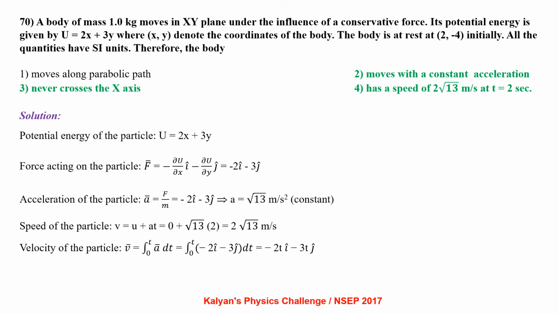Speed of the particle v equal to u plus at, 0 plus root 13 into 2, that is 2 root 13 meter per second. Velocity of the particle v equal to integral 0 to t of a dt, that is integral 0 to t of (minus 2i minus 3j) dt, that is minus 2t i minus 3t j.